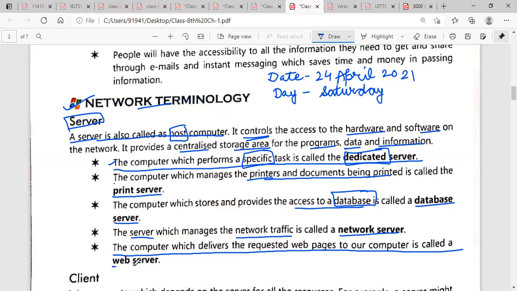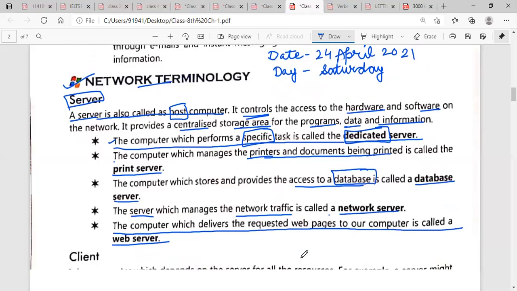A web server is a computer which provides the web pages to the computer, and it provides them only on request.